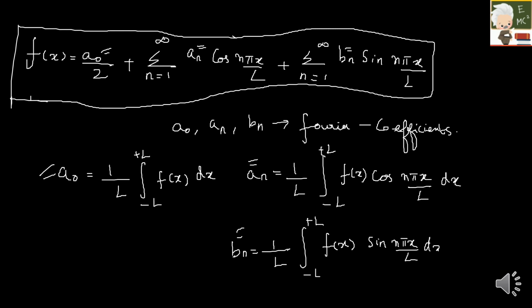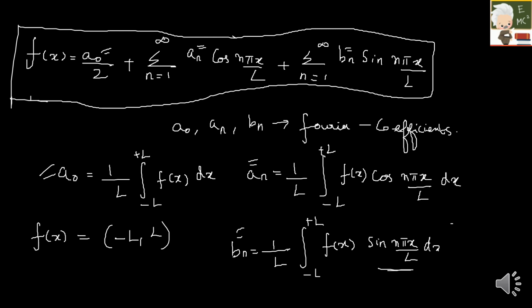To remember, a n is the coefficient of cos n, right? So the integral should contain a cos term. You can remember it this way. Similarly, b n is the coefficient of the sine term, so your integral should contain a sine term. You should be very clear with this, right? This is one of the most important things. And your f of x should always be defined in the domain minus L comma L.